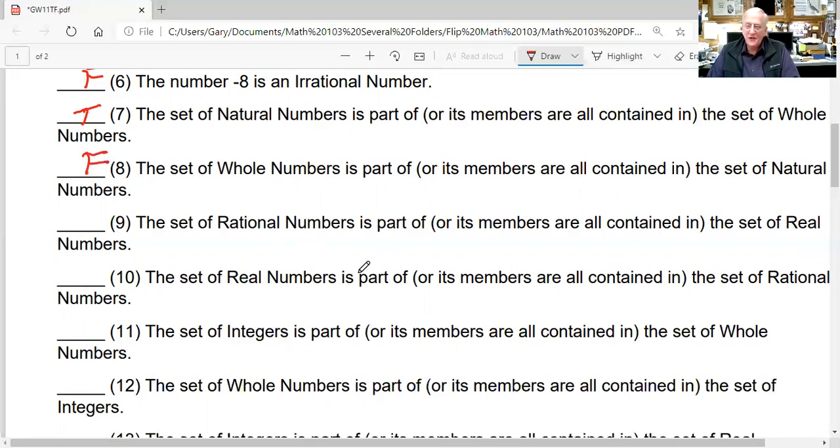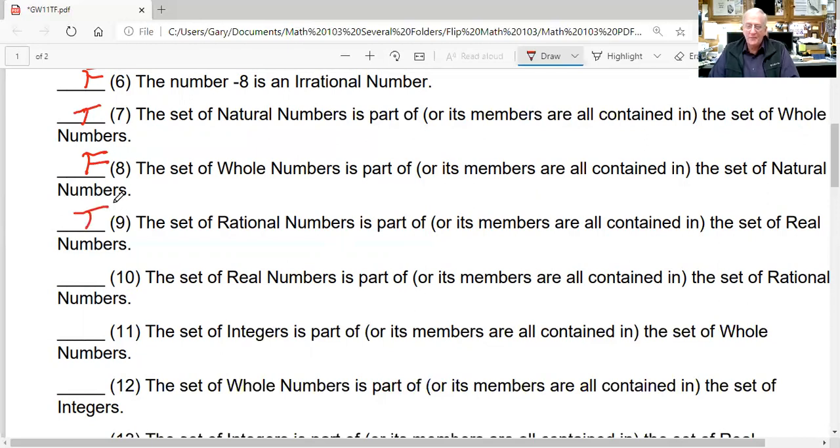The set of rational numbers is part of, or its members are all contained in, the set of real numbers. Well, for all the number types we've discussed so far in those short videos, the largest set of numbers that we are dealing with is the real numbers. It's everybody else, okay? So that is a true statement.